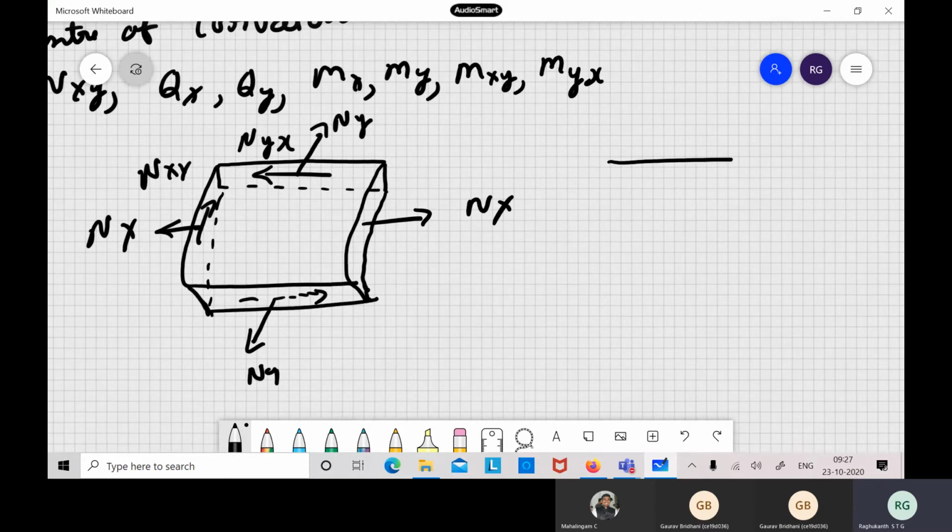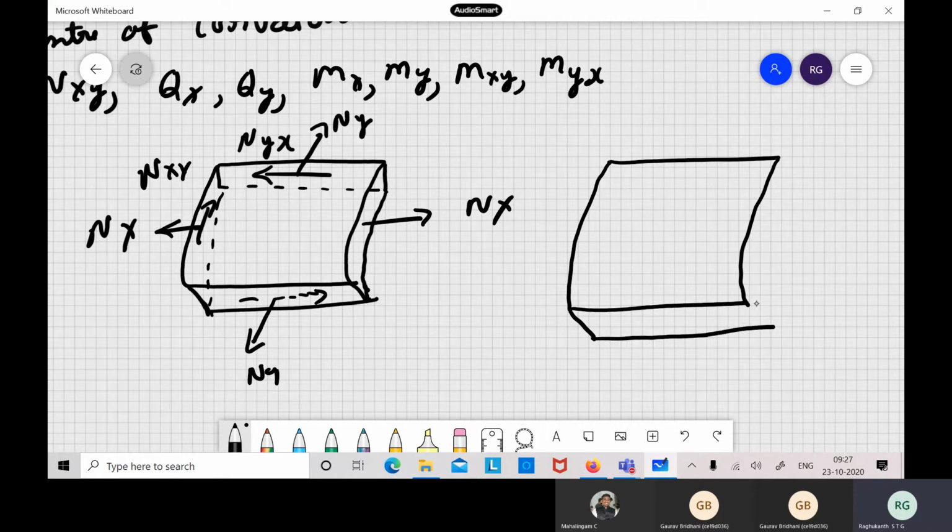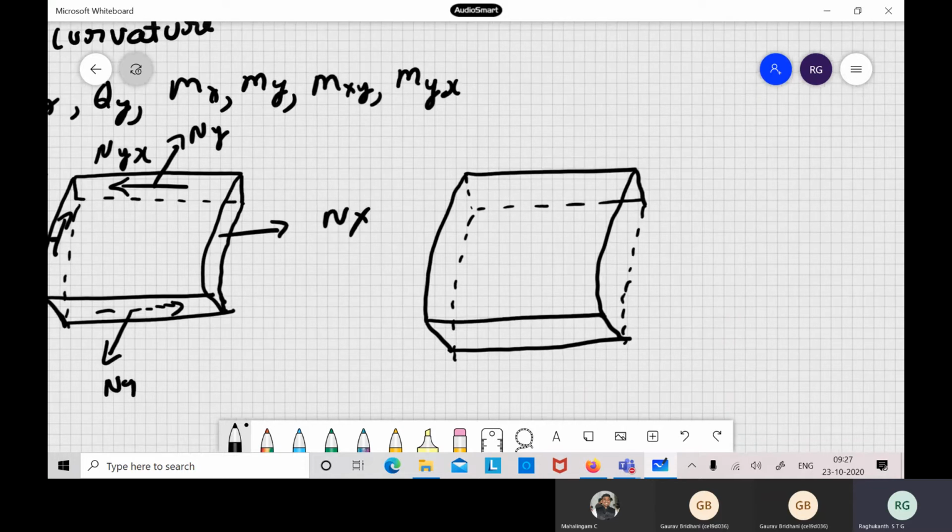Similarly, we can draw the bending moments also, the same as what we did previously for the plate. Shell and plate are the same; the only difference is that the shell has a curvature. Now we have the shear forces and bending moments.